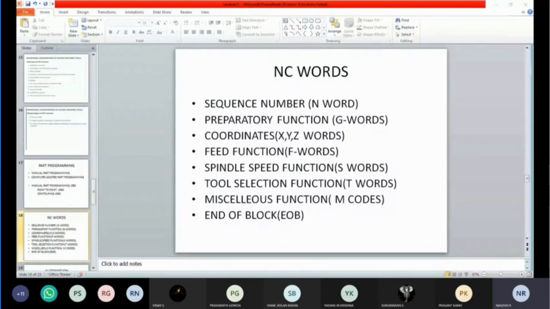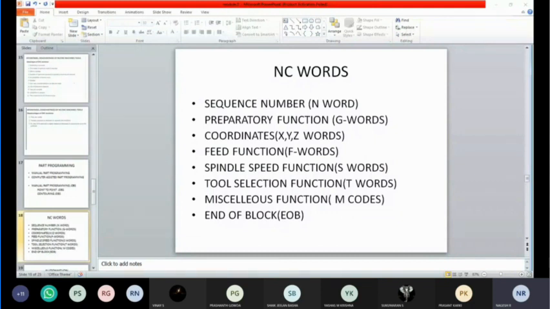The tool will come to its initial position according to the program you have written. Then you start to execute, and the operation will be completed. At the completion of the program, the tool comes back to its initial condition, and the program ends.